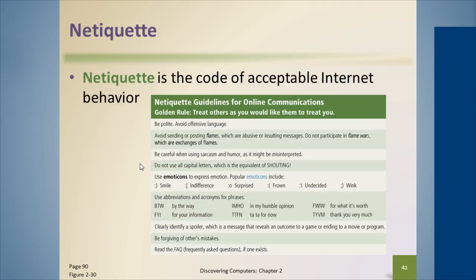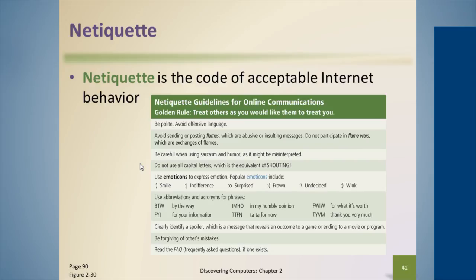One of the things that you can do to start to address some of that misinterpretation that's possible is use emoticons. That's a way to express to some degree emotion within your texts, within your email messages, and so on. I would also be careful about the use of abbreviations depending on who you're talking to. If you're talking to a friend or somebody that you have a casual relationship with, they're certainly appropriate. They're not appropriate when dealing with a boss or your professor.